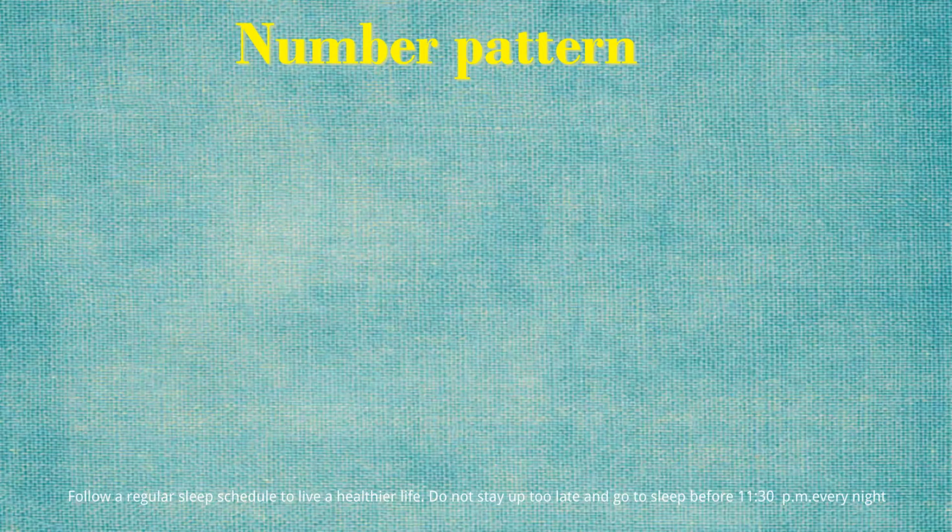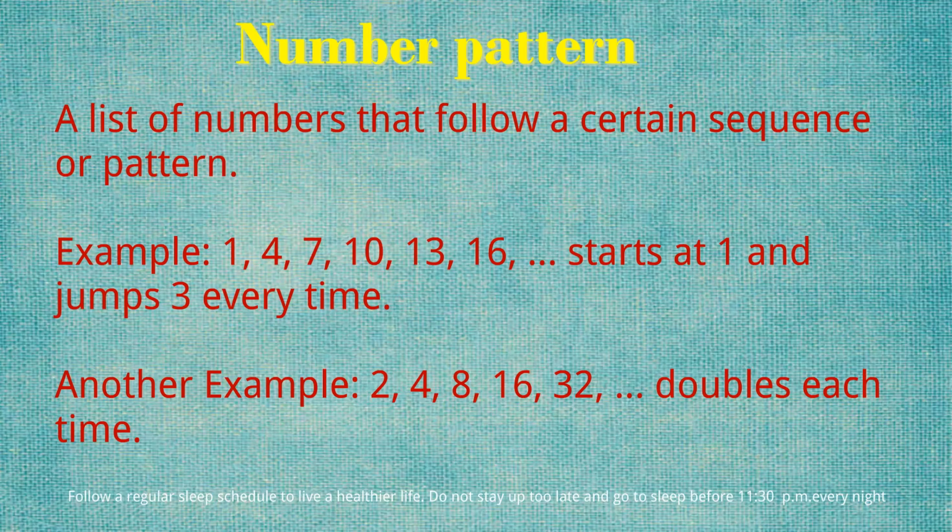Number pattern. A list of numbers that follows a certain sequence or pattern. Example: 1, 4, 7, 10, 13, 16. Starts at 1 and jumps by 3 each time. Another example: 2, 4, 8, 16, 32. Double each time. So these are the number patterns.